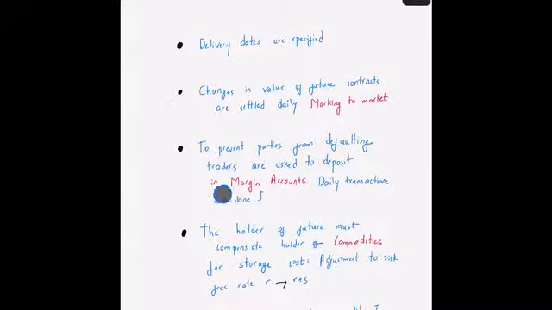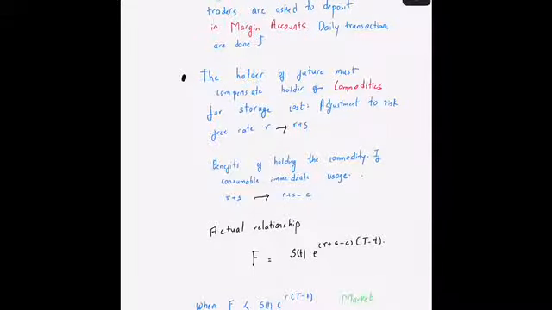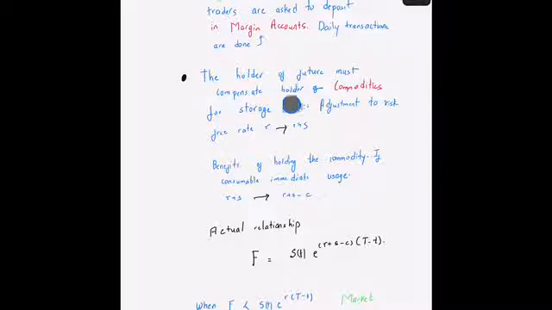And the daily transactions that are there are about settling the values of the future contracts, and they are done through the money that is present in these margin accounts. Now, as far as futures go, the holder of the future must compensate the holder of the commodities for the storage cost.